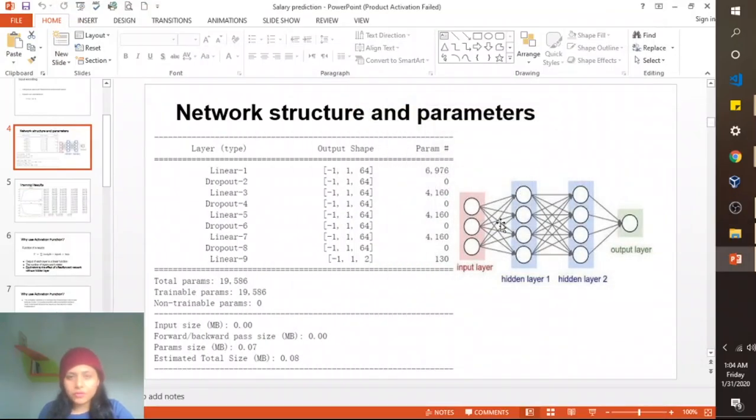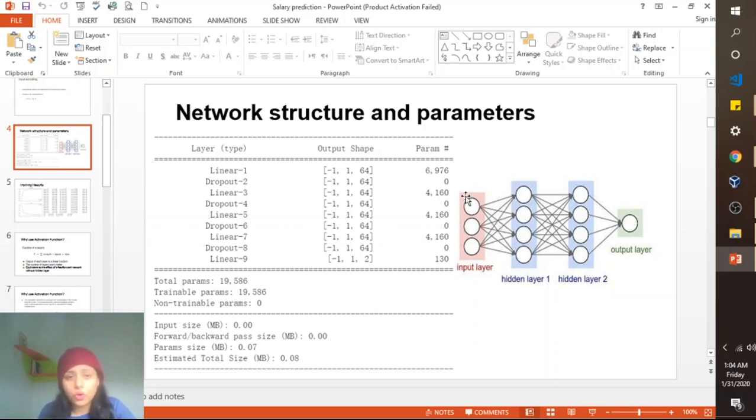Hello everyone, so my name is Khunsa Aslam, and I'm gonna explain further what we did. As my colleague has explained our work, like what are the inputs and what is the data set that we chose. So in this video I'm gonna explain further what are the network structure and the parameters that we used.